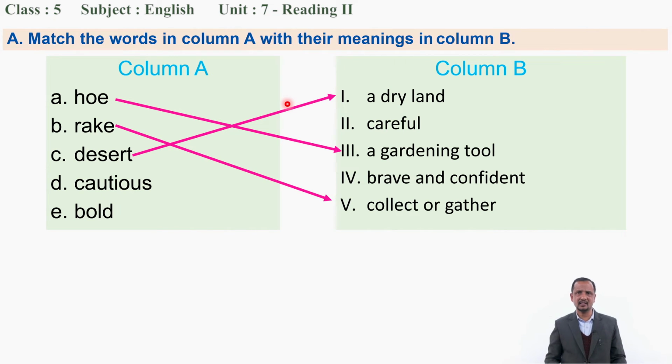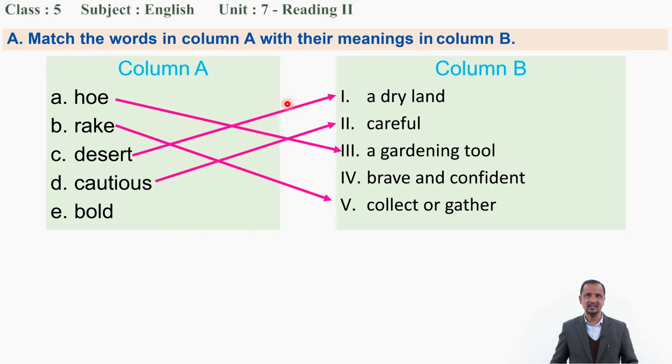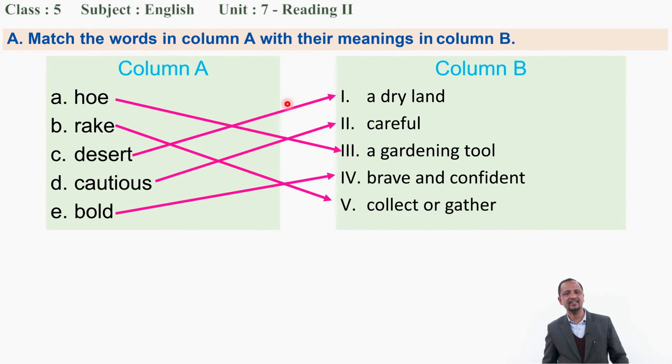Cautious. What does cautious mean? Lazy? Shy? What is? Careful. Deep and careful. Okay. Yes. Now bold. What could bold be? Exactly. Brave and confident. Now, dear student, we have to go to another activity.